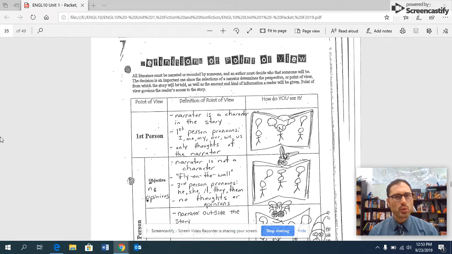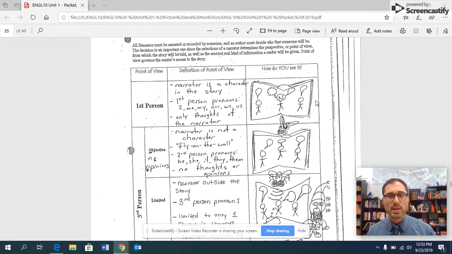The point of view in a story helps us access the information within the story. So, what I mean by that is depending on the point of view, we as a reader become privy to certain information or we don't know certain information. So, I'm going to quickly review the major types of point of view that we tend to see.